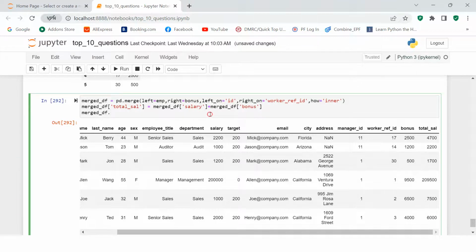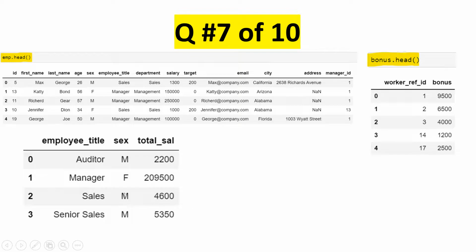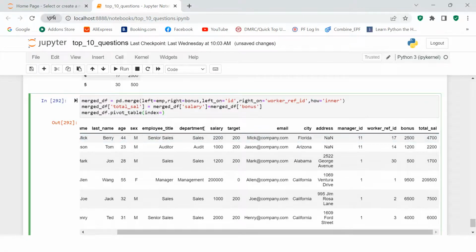So let's just say here we are going to use pivot table. In this you need to pass the index parameter, which means whatever we want to see over here, that's what we're going to supply. So here we require two things, which is employee title, right over here, and then the next thing we require is this. And then the next thing you're going to pass is values. In values, which column do you want to use? I want to use total salary, because on this I want to perform the calculation.